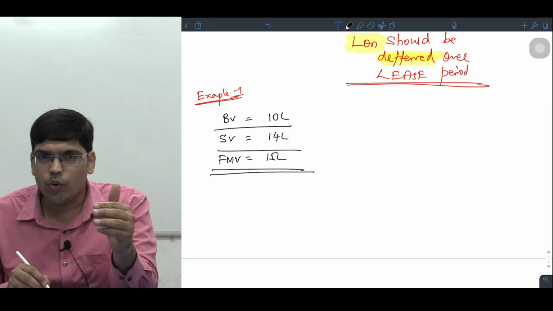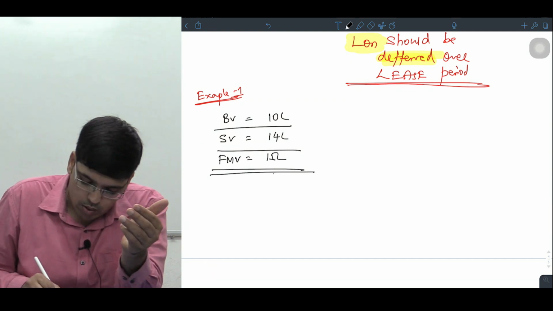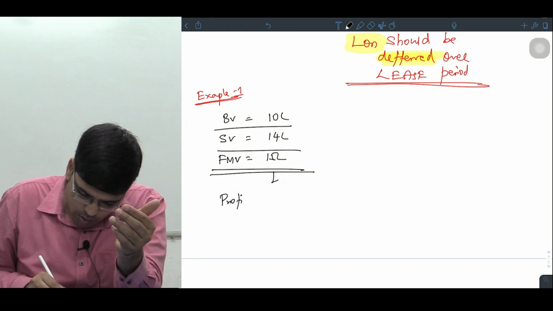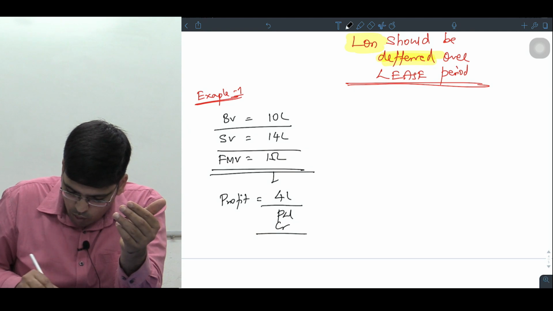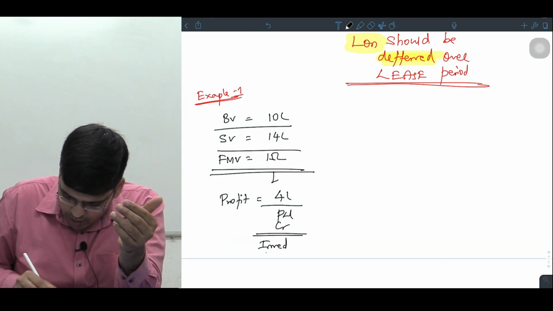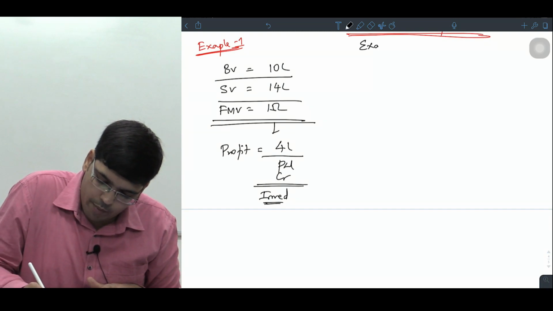So logically you could have made a profit of how much, sir? 5 lakhs. But you made a profit of how much, sir? 4 lakhs. So do one thing. This profit of 4 lakhs you can take to what, sir? You can take to P&L account credit immediately. Am I clear?